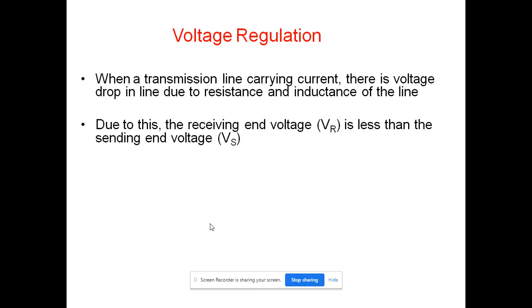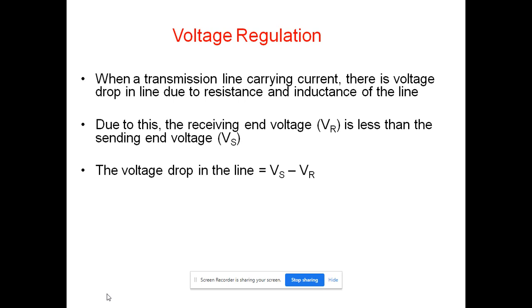Let us consider that the sending end voltage is Vs and the receiving end voltage is Vr. Then the receiving end voltage will always be less than the sending end voltage because of the voltage drop in that particular line due to resistance and inductance. And this drop in the line is given as Vs minus Vr.